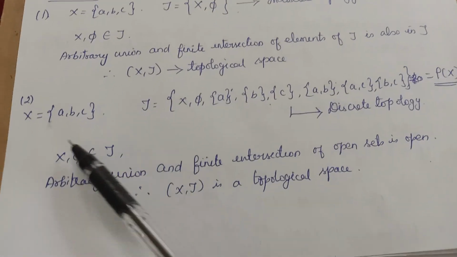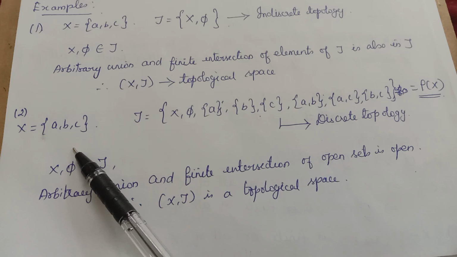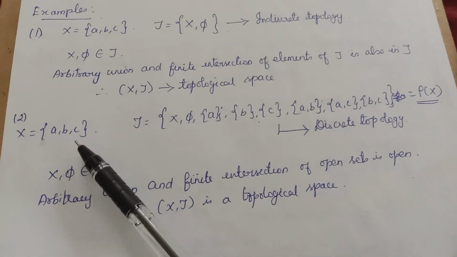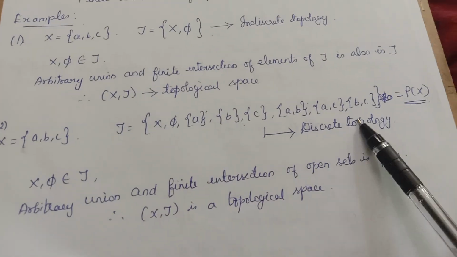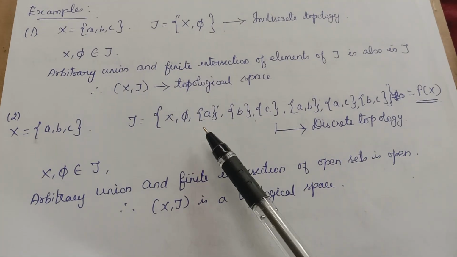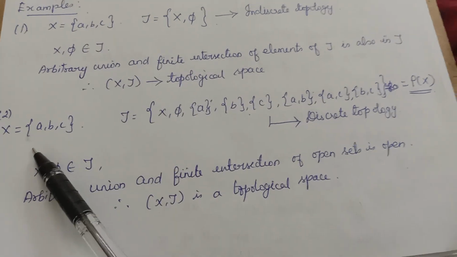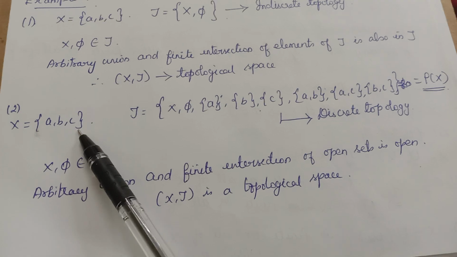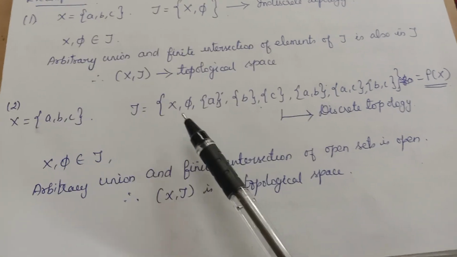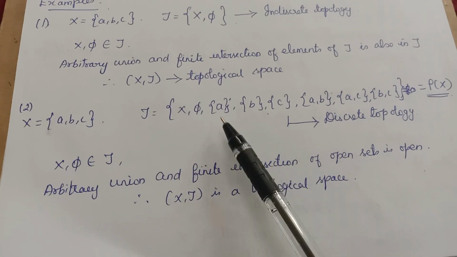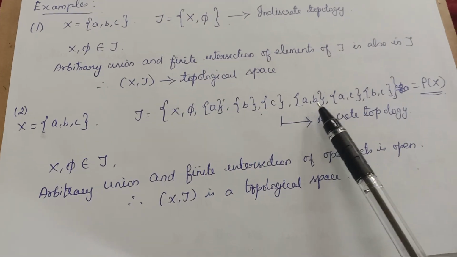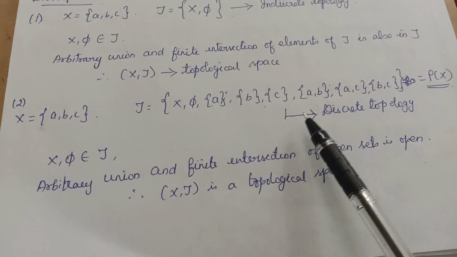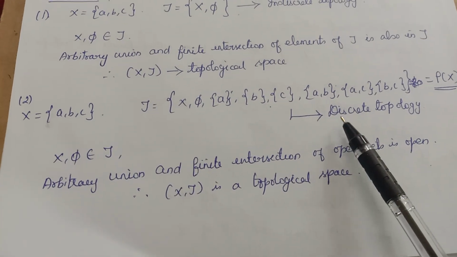Then the next one, the same set I have taken. This is one way of defining topology. Another way of defining the topology on the same set. See, I am taking the power set, P(X). Power set means the collection of all subsets. This is a set containing 3 elements, no? So, its power set will have 2 power 3, that is, 8 elements. That is, X, phi, the singleton sets {a}, {b}, {c}, and then sets containing 2 elements, {a, b}, {a, c}, {b, c}. So this is the power set of the given set, and this is called discrete topology.